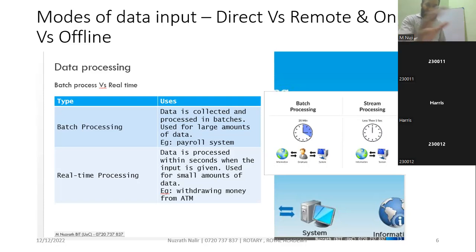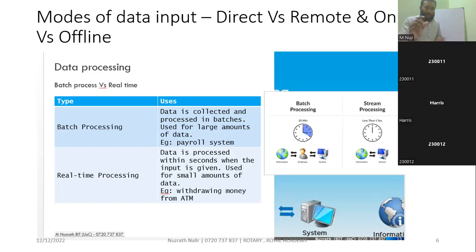So now let's discuss data collection. This is data collection and data processing methods. We looked at the data collection details in chapter 1.6 and 7, so it's not under that part. We only discussed the batch processing and real time processing methods. Data is collected and processed in batches. So we collect it and work out those batches. It is used for large amounts of data.